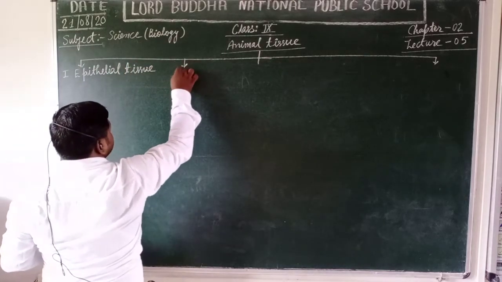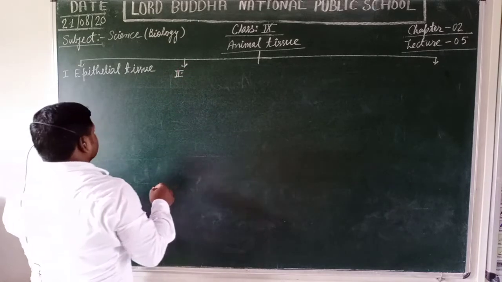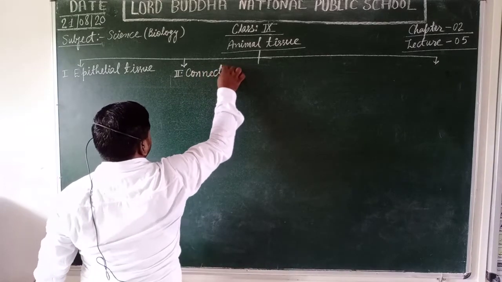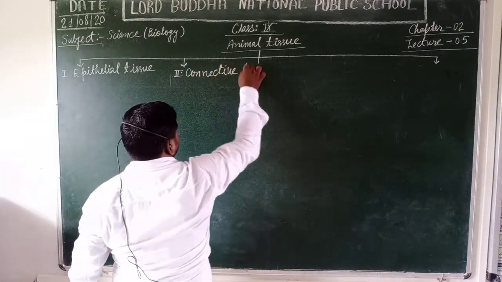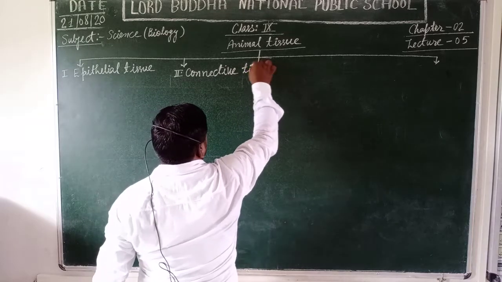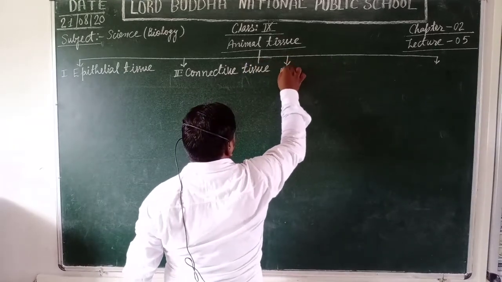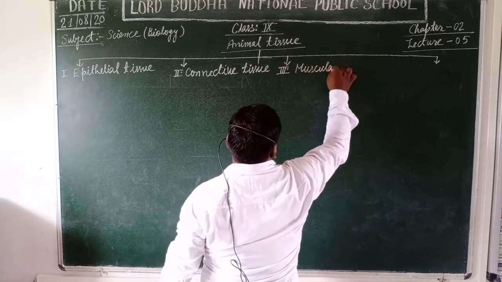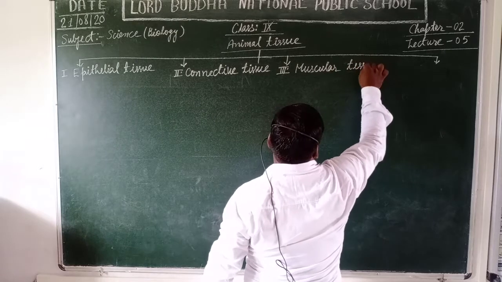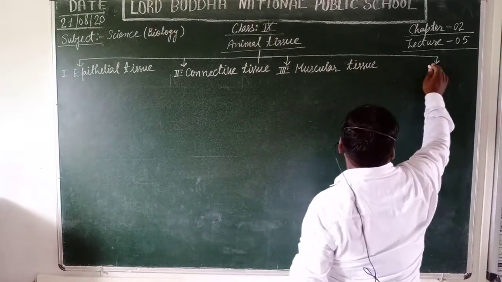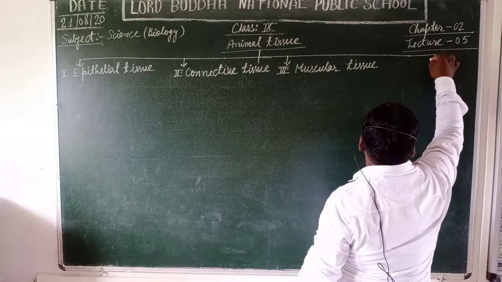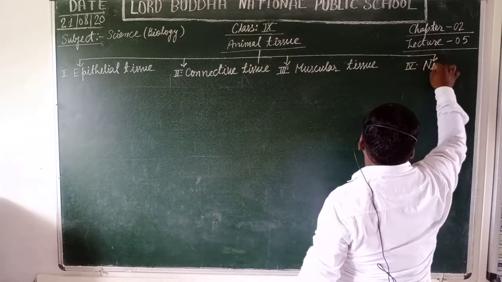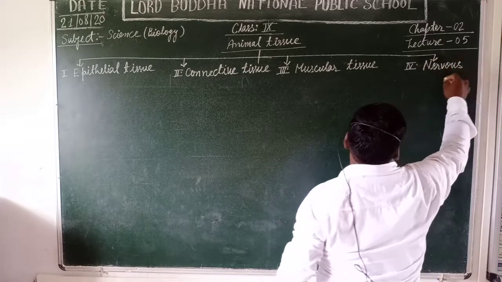Second one is connective tissue. Third one is muscular tissue. And the remaining last one is nervous tissue. Yes, students, nervous tissue.